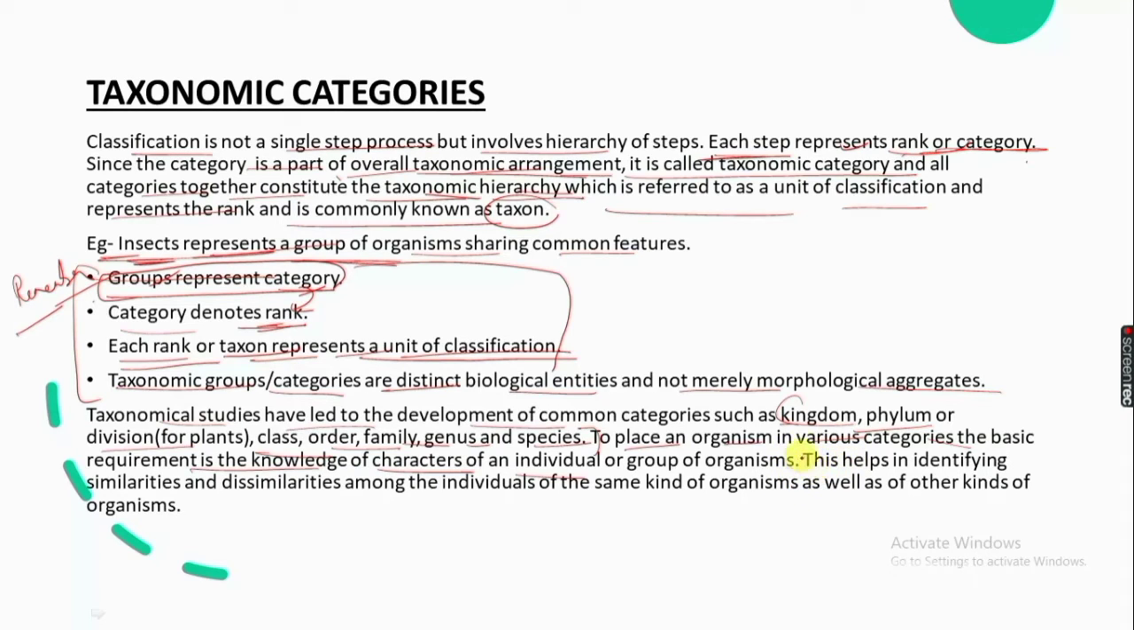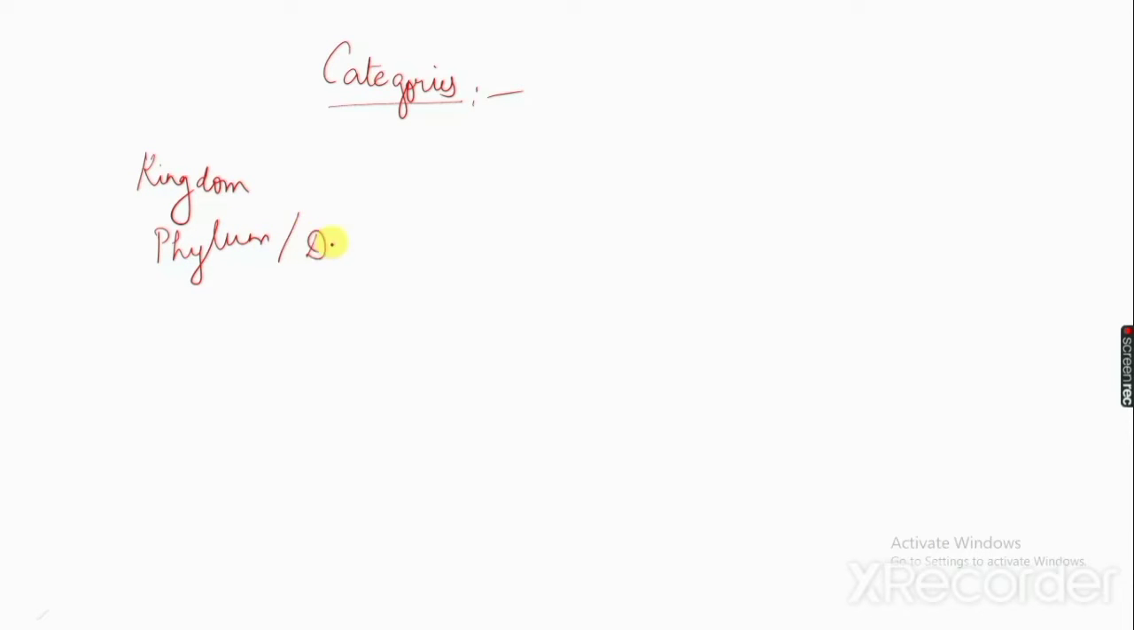Let me again tell you the names of the categories first. Categories include kingdom, phylum, or we can say division, then comes class, then order, then comes family, then genus, and then species.